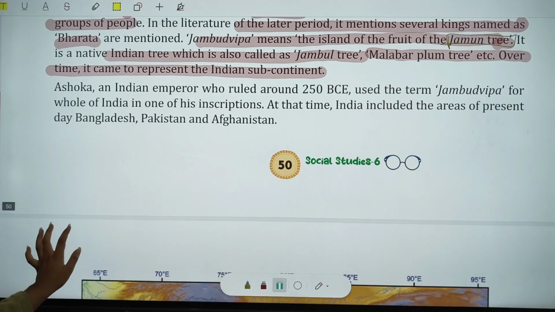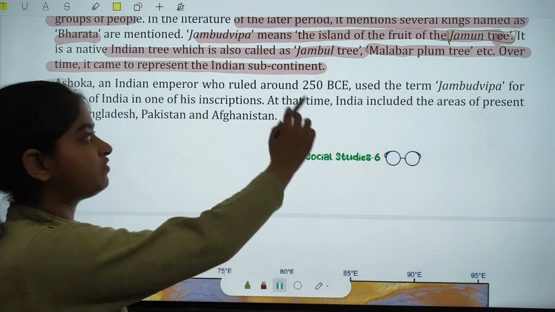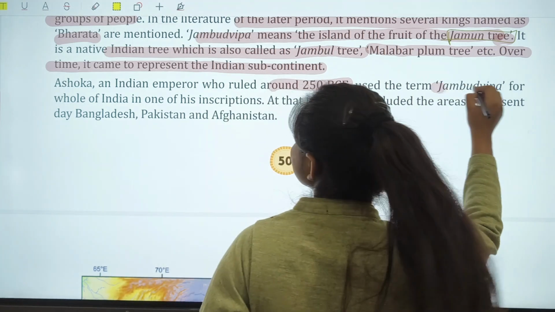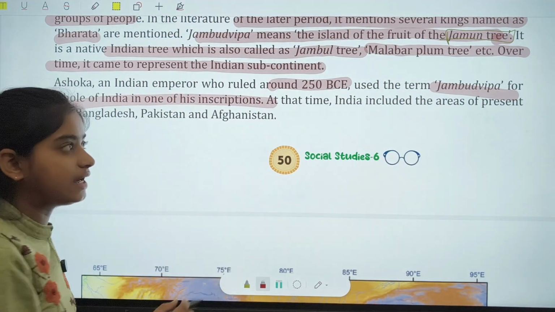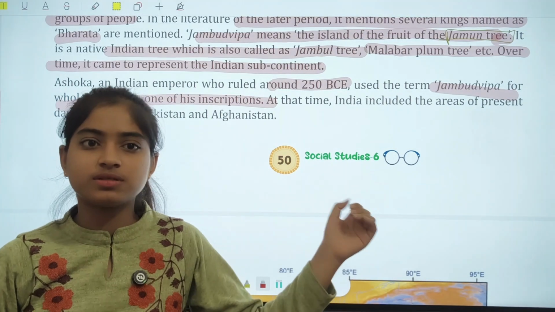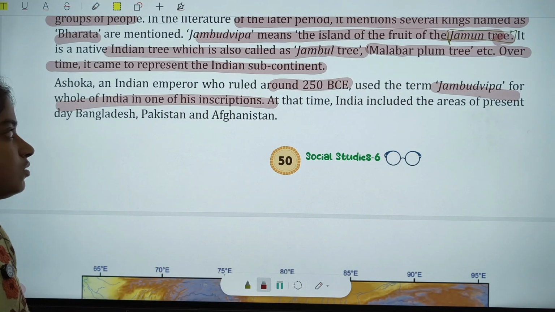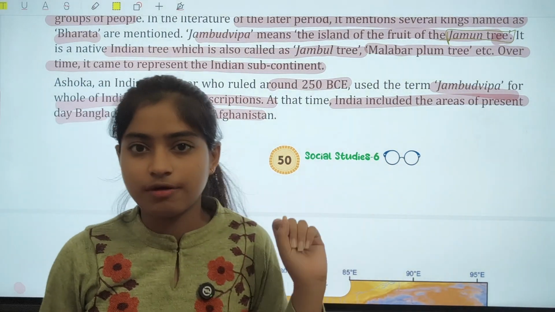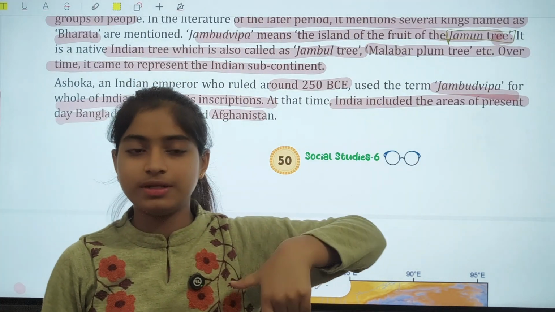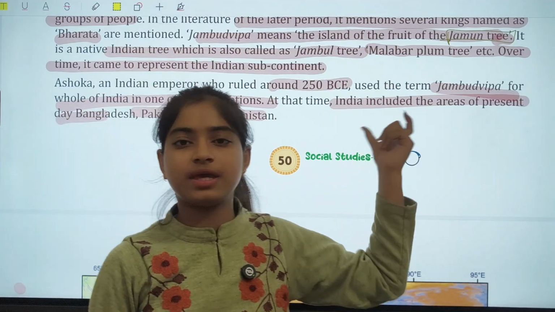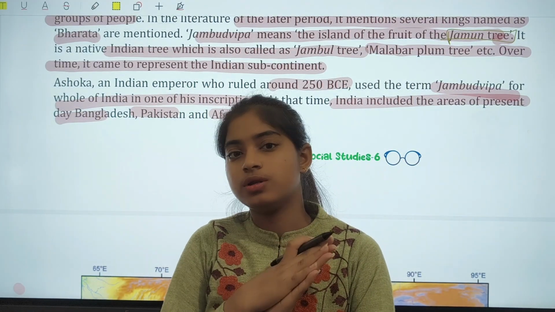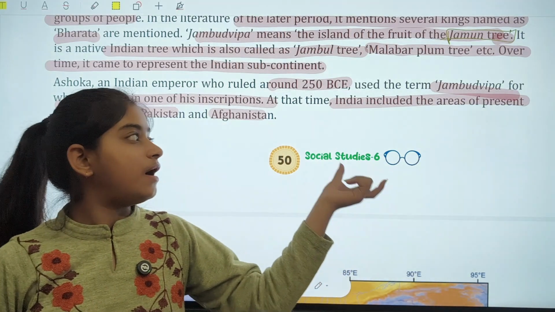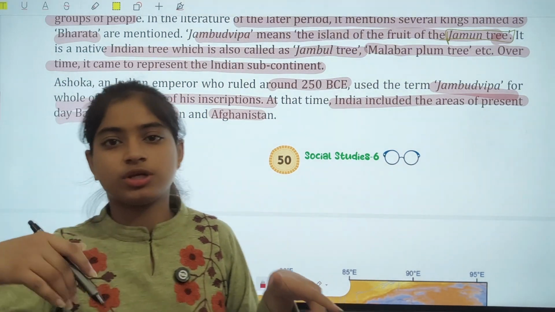Ashoka was an Indian emperor who ruled around 250 BCE, before the Common Era. He used the term Jambudvipa for the whole of India in one of his inscriptions. That's why the term Jambudvipa became famous, because it was used by Ashoka in his inscriptions. At that time, India included the areas of present-day Bangladesh, Pakistan, and Afghanistan. That's why we don't use Jambudvipa in today's history, but the word played a crucial role in ancient texts, so we give importance to it. Generally we don't use it because earlier Afghanistan, Pakistan, and Bangladesh were also included in these areas. Clear?